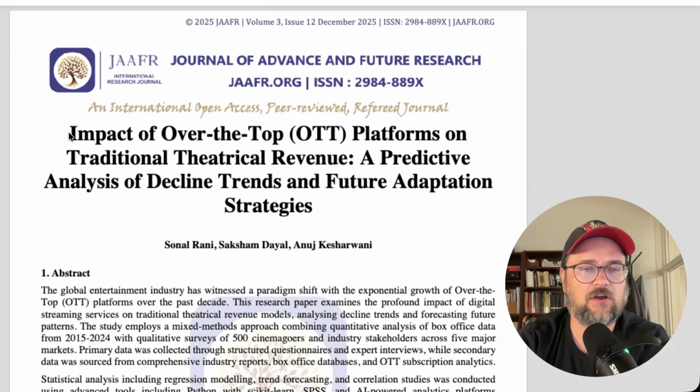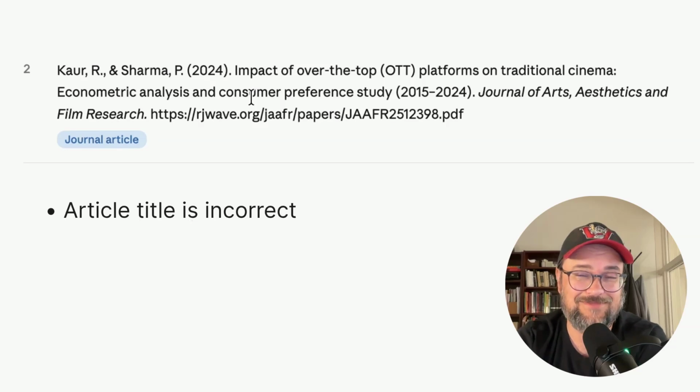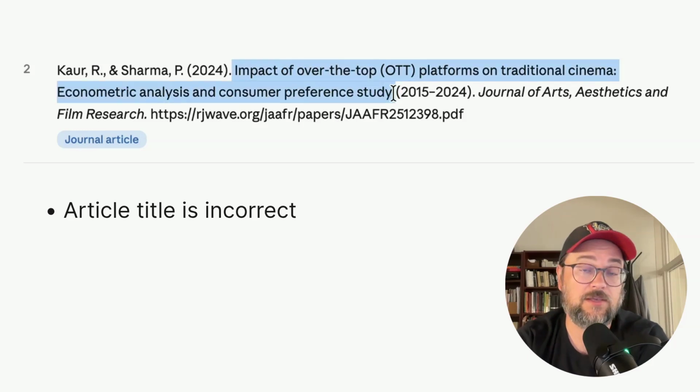The title of the article, though, I notice immediately is similar but different. So it's Impact of Over-the-Top Platforms on Traditional Theatrical Revenue, a predictive analysis of decline trends and future adaptation strategies. So this title is incorrect, is the long and short of it. It's not a real title. And if I search for this exact title, I don't find any other article that has this exact title. So this is an invention of the AI. It's using language that's similar or based on the same patterns as the types of sources that would exist about this topic, but it's inventing the title of this article.